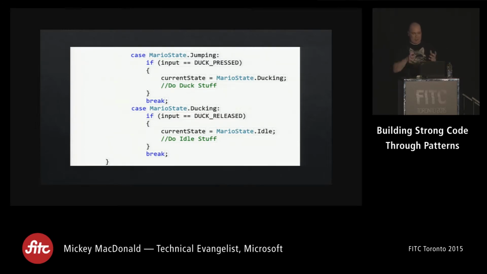Basically, what we're doing here is we're just using a switch case. Very, very simple programming trick that we probably all use in some regard, right? But basically what we're doing here is we're building it out into a finite state machine and decoupling our code. So if I come along and I'm like, okay, I want to add an attack command now. Well, all I have to do is add a new state in my enum for attacking, and then add another case. Even if I add a bug to that case, it's not going to affect my other cases. I'm still going to be able to jump just right. I'm still going to be able to duck. I'm still going to be able to do all those things.